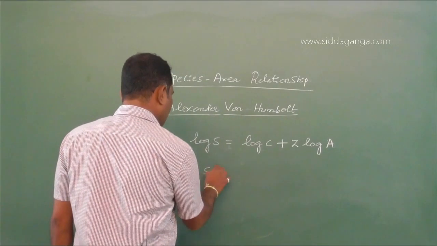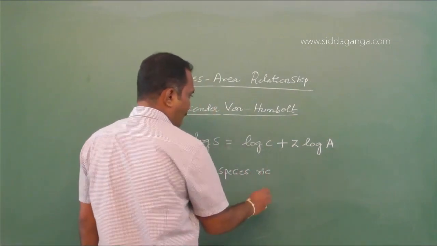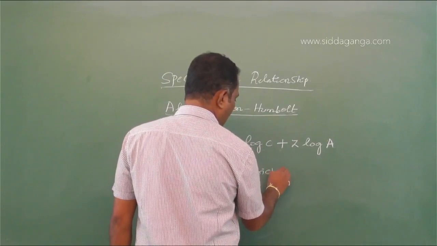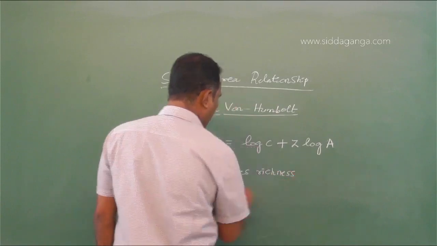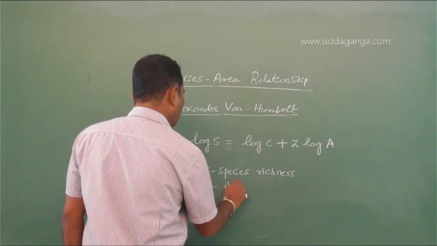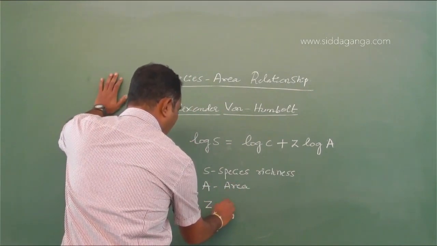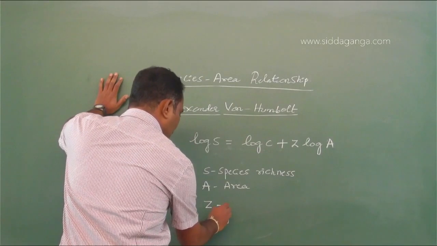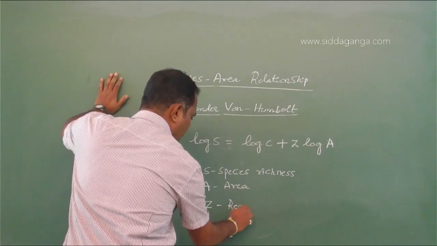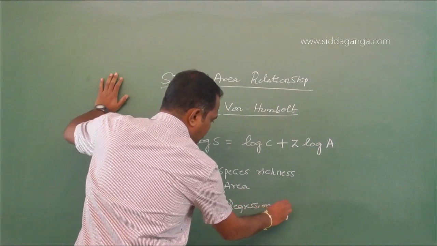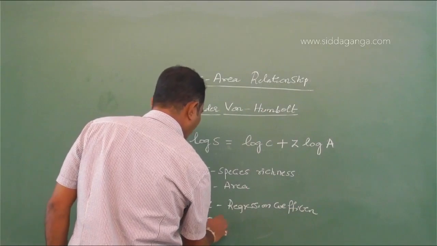Where S is species richness, A is area, Z is regression coefficient, and C is y-intercept.